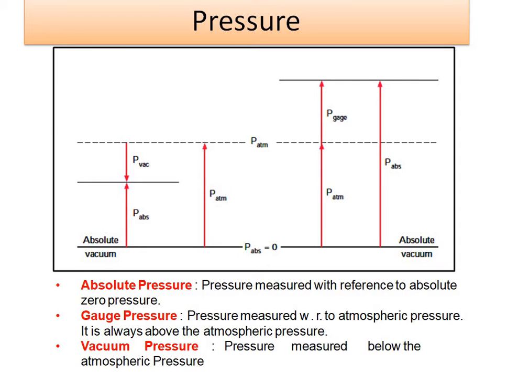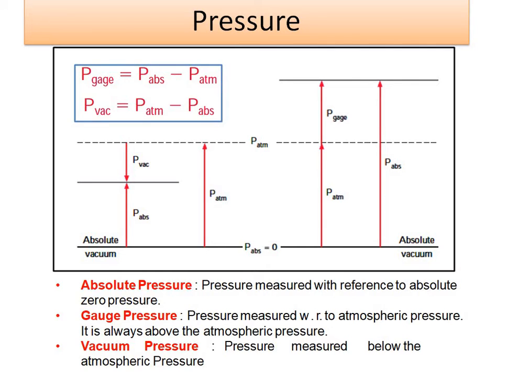Another term is vacuum pressure. Vacuum pressure is nothing but pressure measured below the atmospheric pressure. Pressure measured below the atmospheric pressure is called vacuum pressure. Is it zero pressure? No. It is greater than absolute zero pressure, but it is less than atmospheric pressure, and that's why it creates the effect of vacuum. That's why it is called vacuum pressure. That is, it is very low.